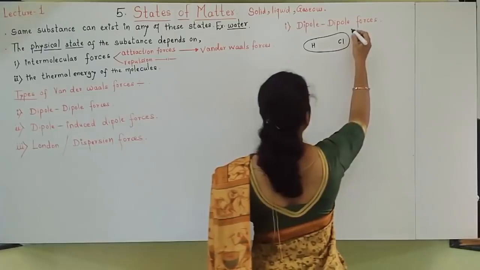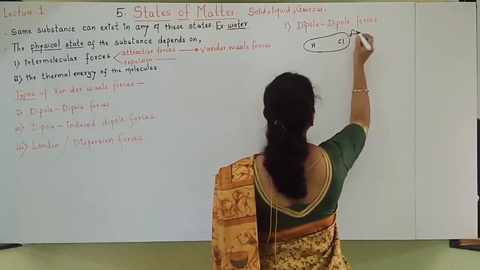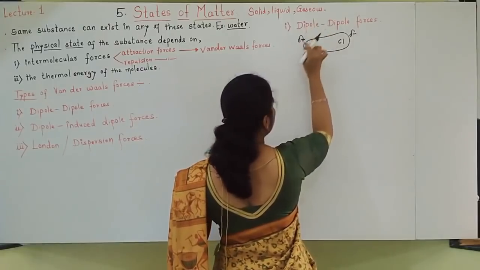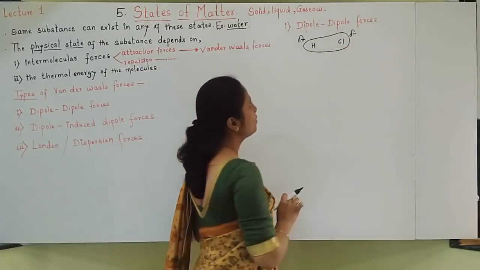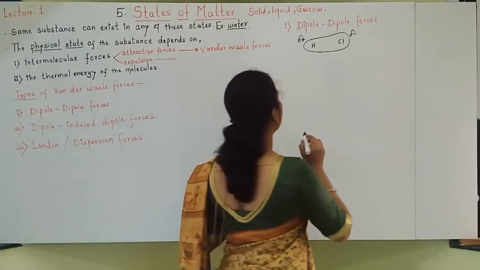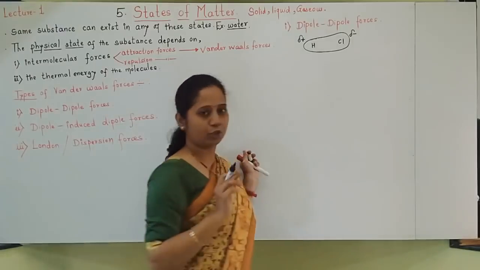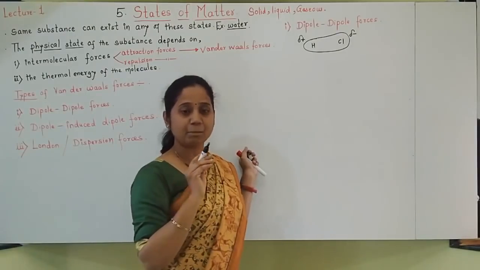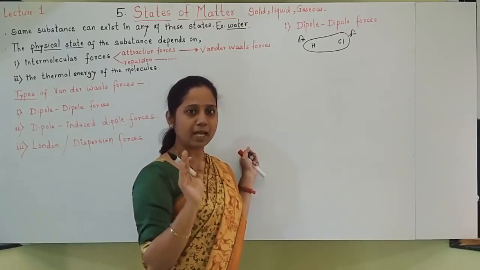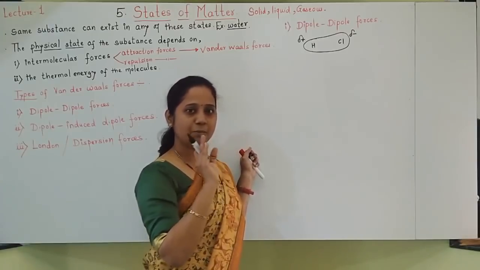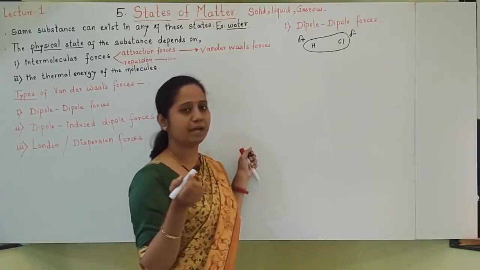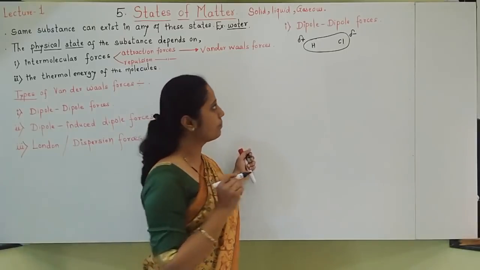So chlorine will get a delta minus charge and hydrogen will get a delta plus charge. So you can see two poles are there. So it is a dipole molecule. What type of molecule have we taken? We have taken a molecule in which a permanent dipole exists. In HCl, a permanent dipole exists. Always H will have a partial plus charge and chlorine will have a partial negative charge.